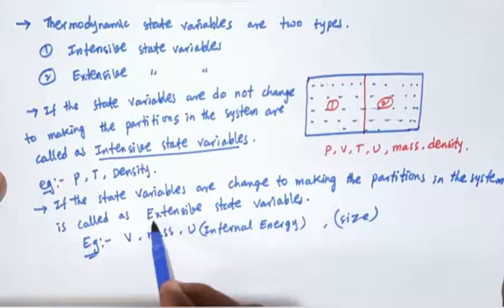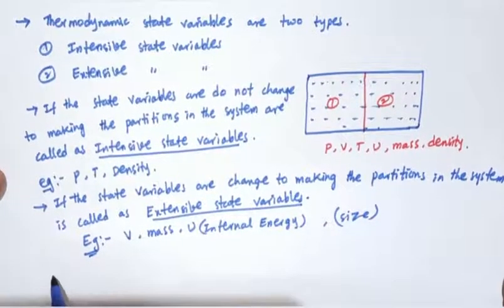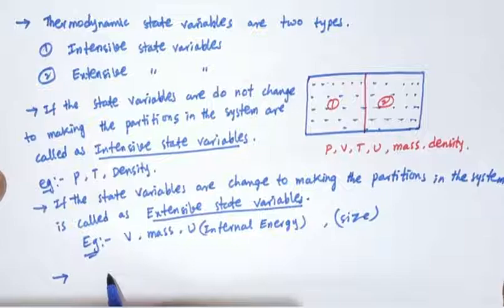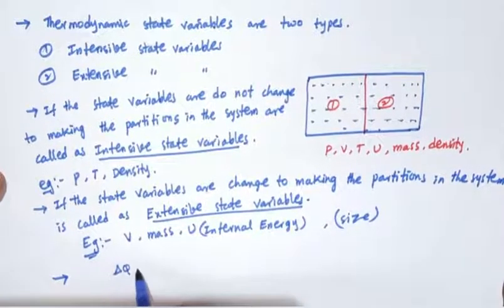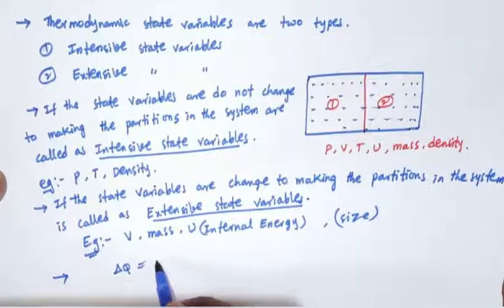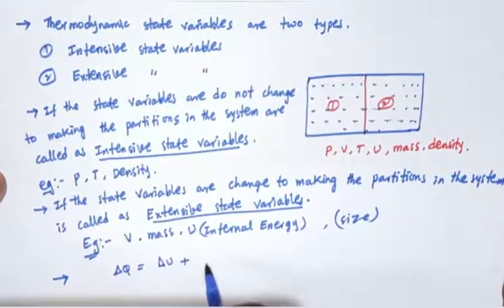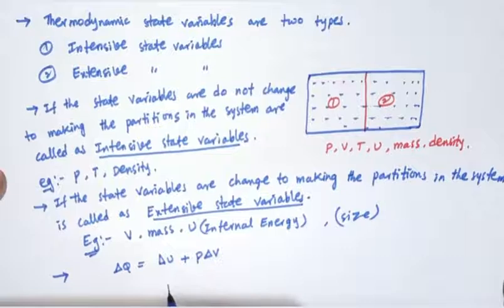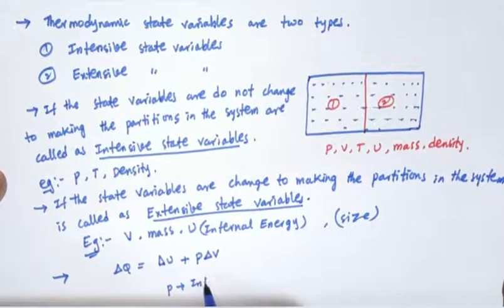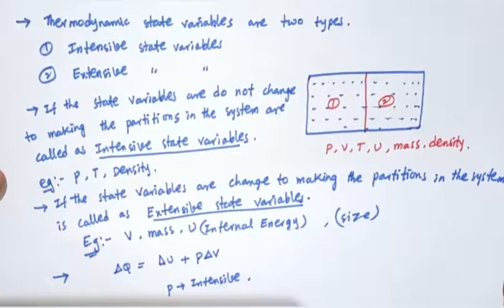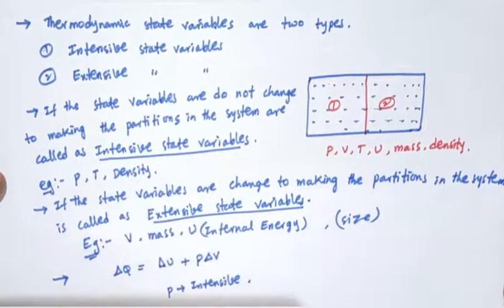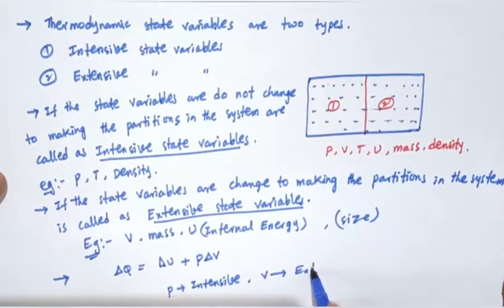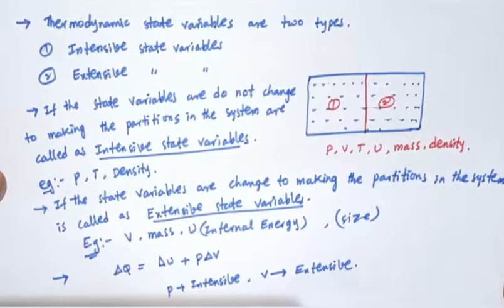For example, we can describe the first law of thermodynamics: delta Q equals delta U plus P delta V. Here pressure is an intensive state variable, and volume is an extensive state variable.